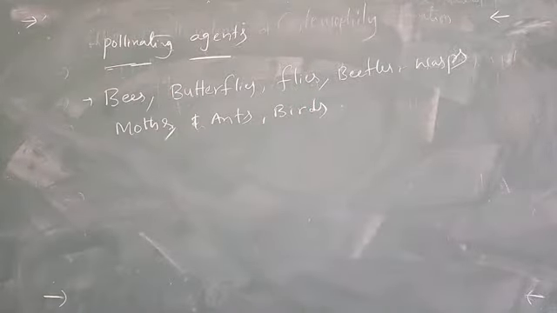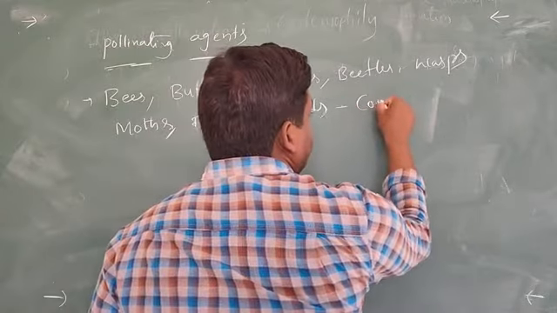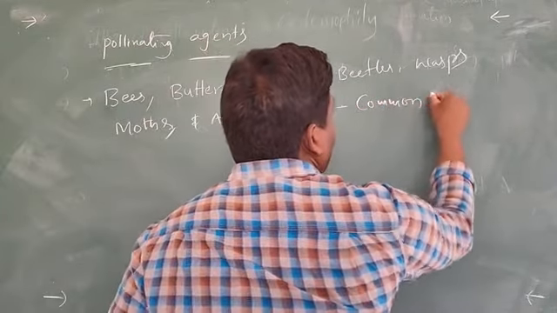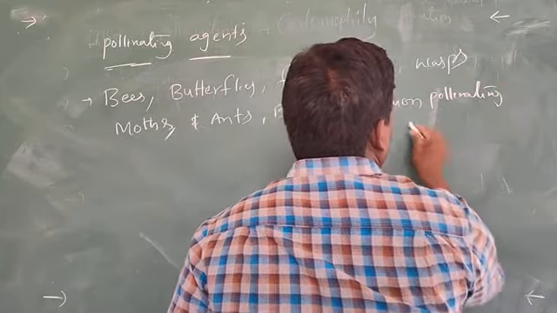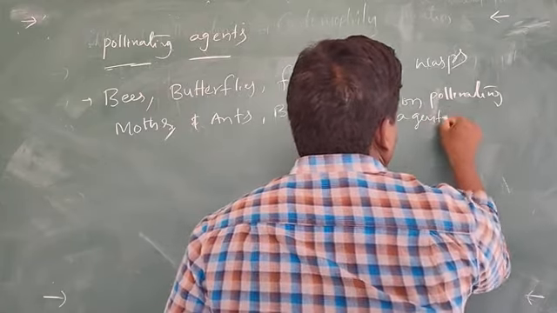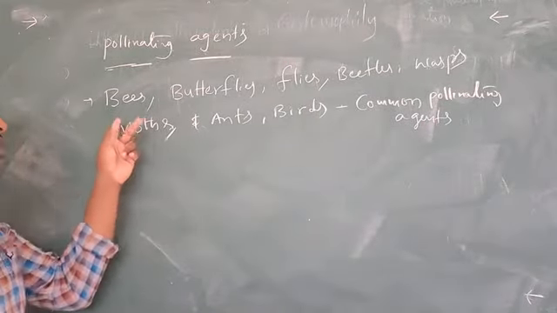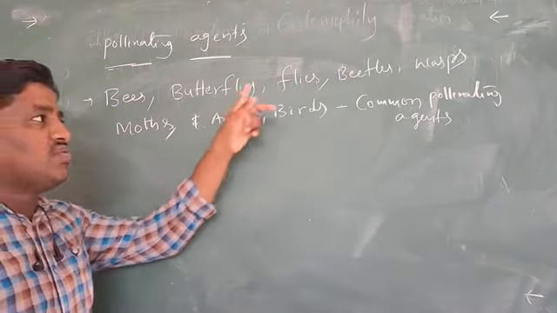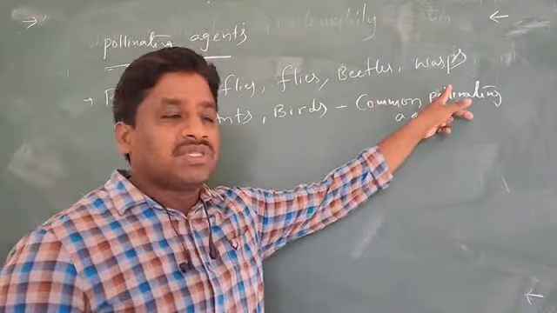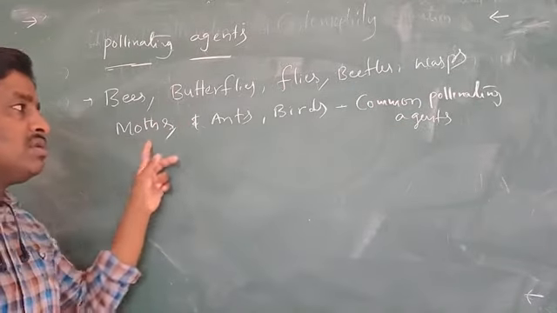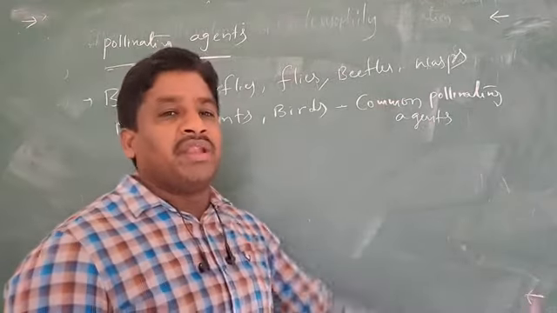All these are the common pollinating agents. Once again say, so bees, butterflies, flies, beetles, and wasps, and moths, and ants, and birds are the common pollinating agents.